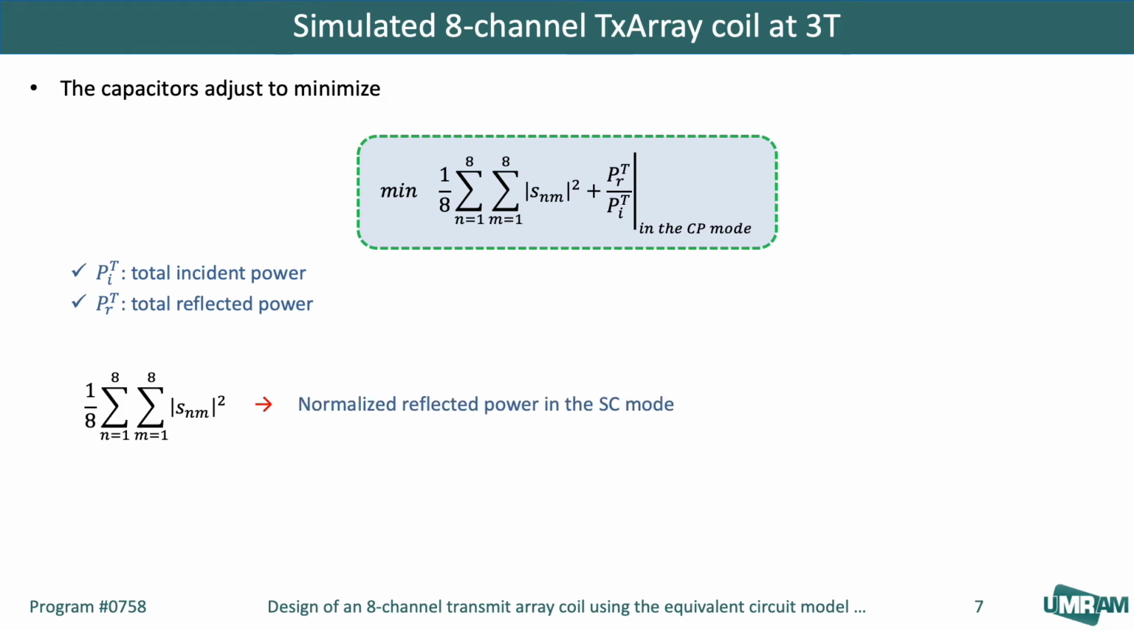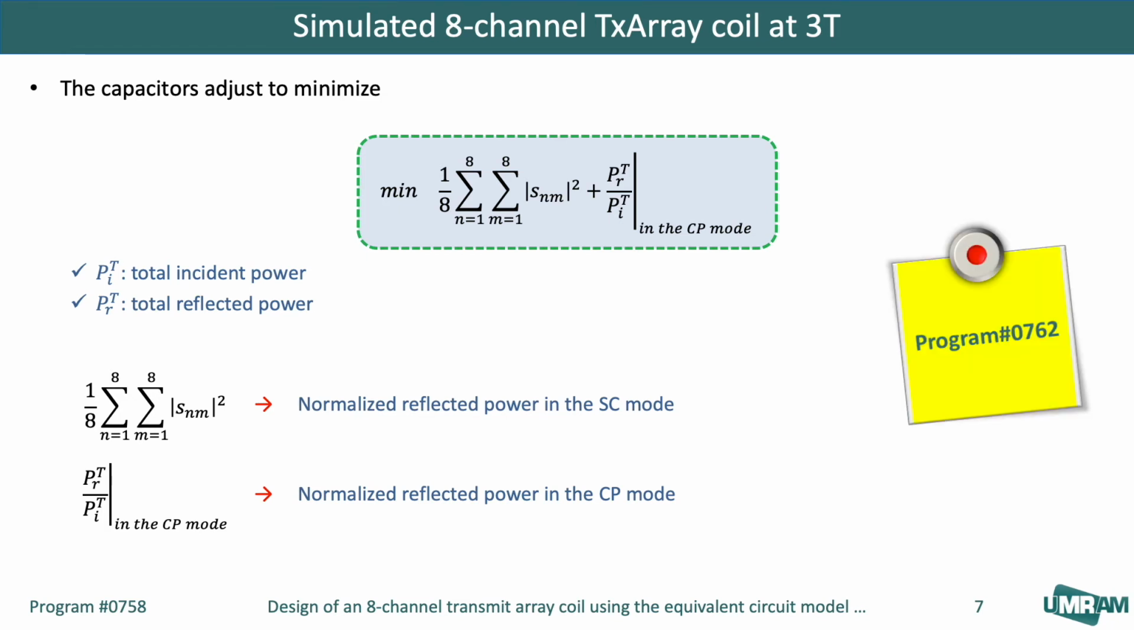It should be noted that the first term can be interpreted as the ratio of total reflected power to the total incident power under single channel excitation, which can be called the normalized reflected power in the single channel mode. Including the second term minimizes the normalized reflected power of the CP excitation mode as a critical operation mode. For more details on this approach, you can check program 762.